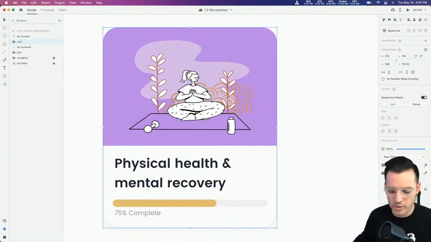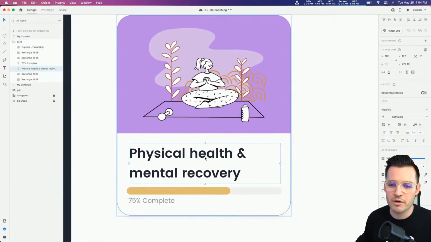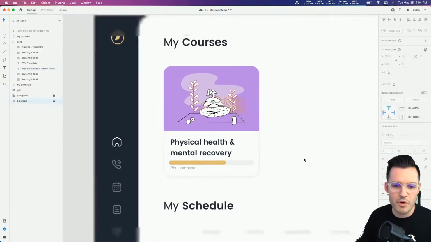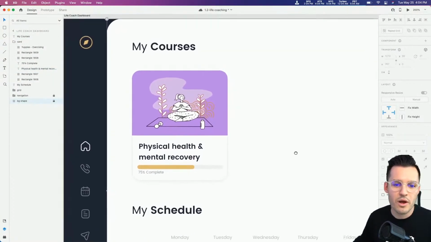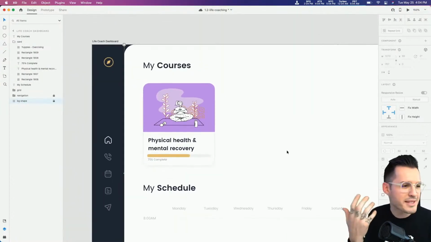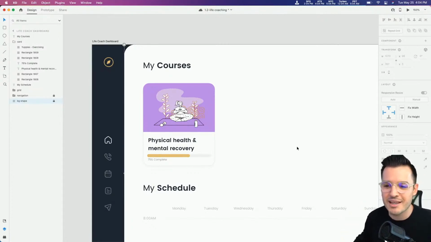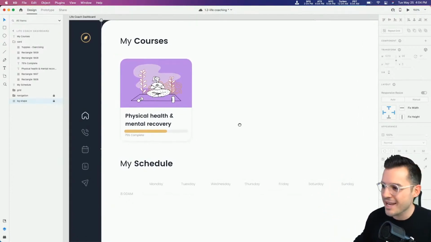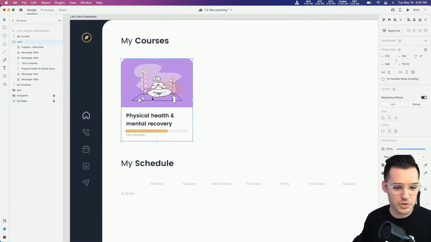Each one of these cards has not only an illustration and this really cool color behind it, it's also going to have some typography. We're going to be using Poppins today, and it has a progress bar as well, okay? So, I could imagine if you maybe had some life goals, you had a coach, they were recommending some courses for you to take, that you might have a couple of courses you're taking at one time.